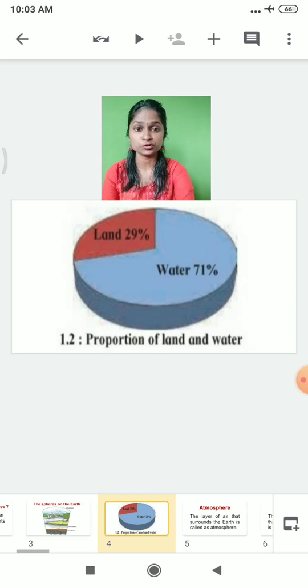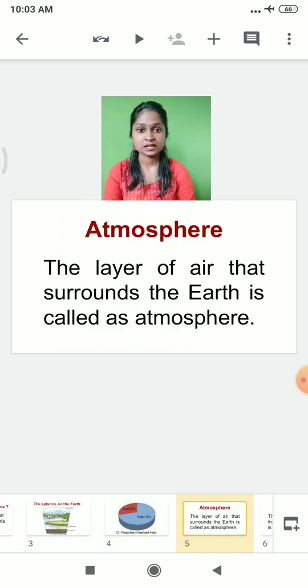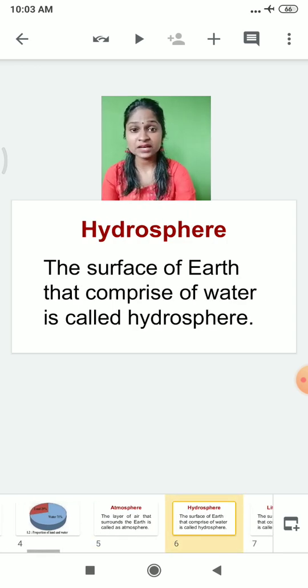I hope you know all these things already. These are the definitions I have given in front of you, so if you have a notebook, please note down these definitions. What is the definition of the atmosphere? The layer of air that surrounds the earth is called the atmosphere. The next definition we are going to learn is hydrosphere.